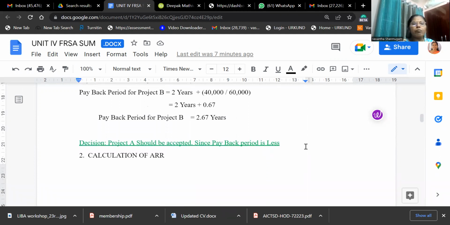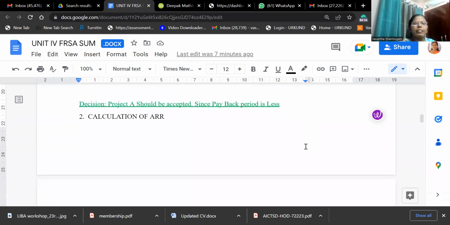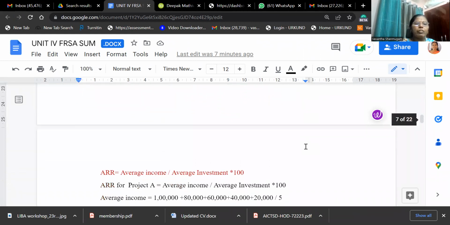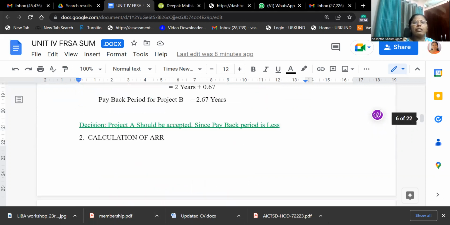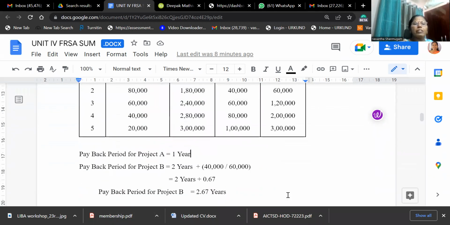Next, the calculation of the ARR method, the accounting rate of return method. What is the formula we have seen? Average income divided by average investment. Average income means profit after depreciation and tax, divided by average investment. Average investment is original investment divided by 2. So you take the average income here. Directly it's given. In all the cases, average income is given.